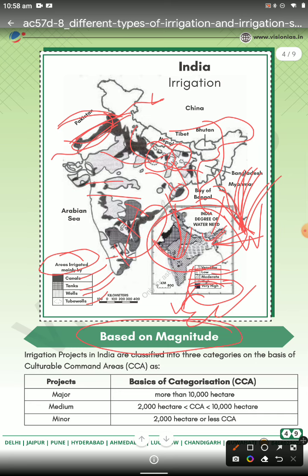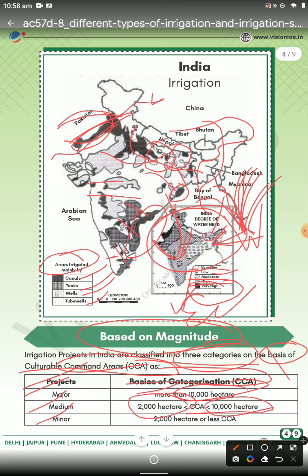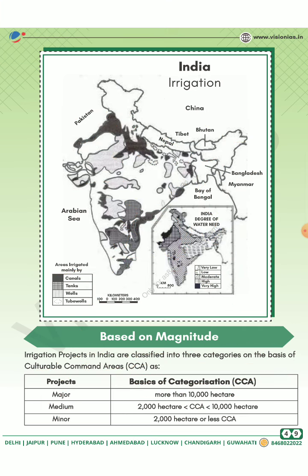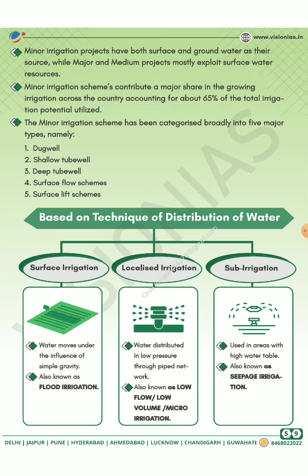The irrigation projects are classified in three categories based on the cultivable command area. The first is the major project, then medium, then minor. The categories are based on area in hectares: more than 10,000 hectares, then 2,000 to 10,000 hectares, and less than 2,000 hectares. Then again, moving on to the other section, the minor.